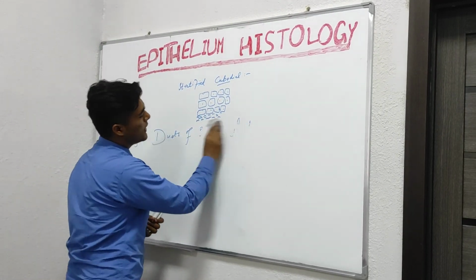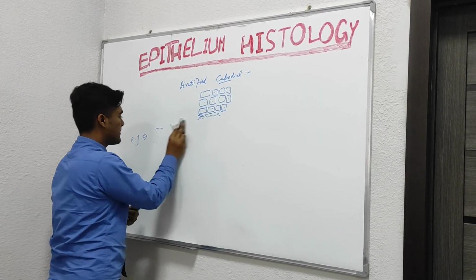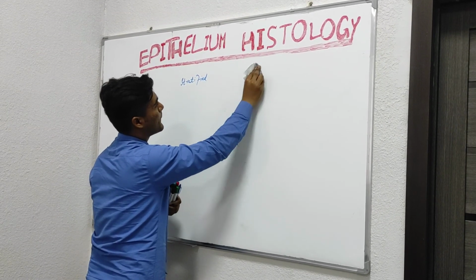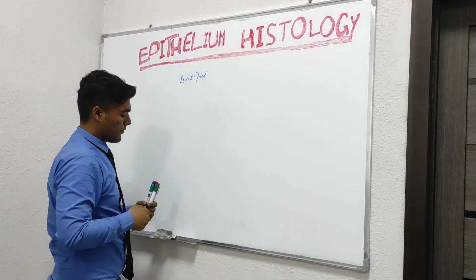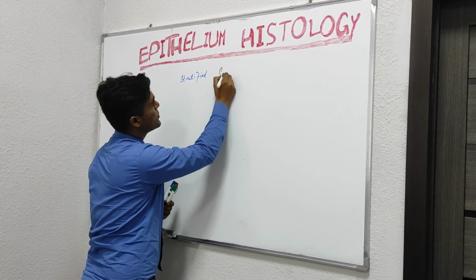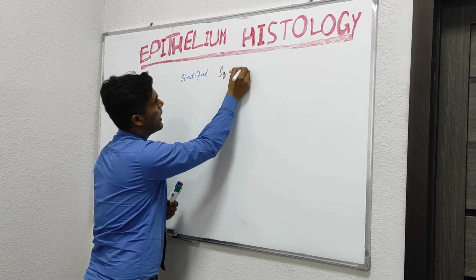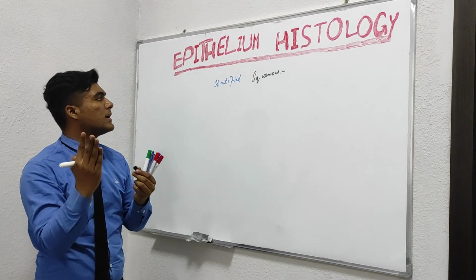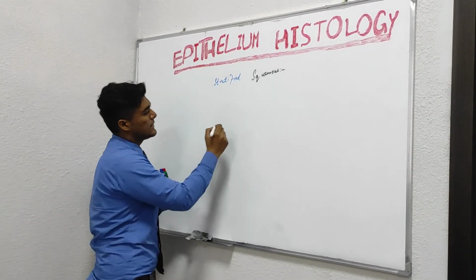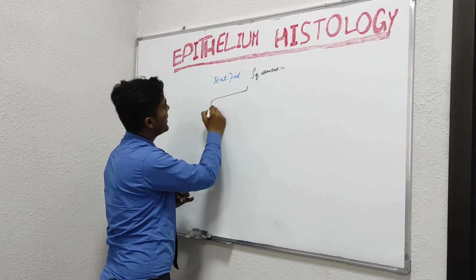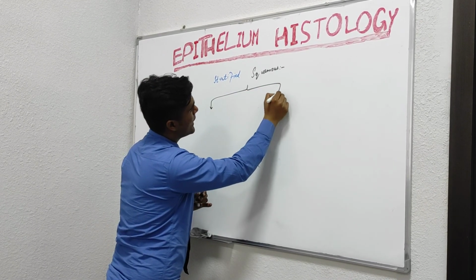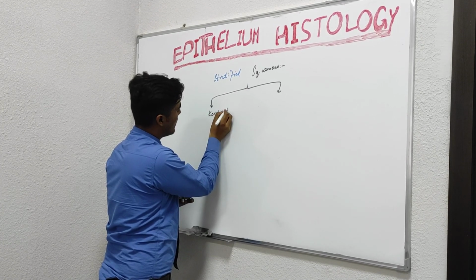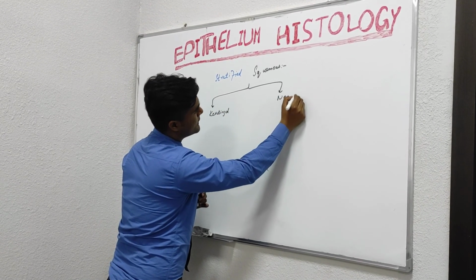Now, discussing stratified squamous epithelium. Stratified squamous means square-shaped cells arranged on a basal lamina in multiple layers, as it's a stratified cell. They are further divided into two types: either they are keratinized or they are non-keratinized.